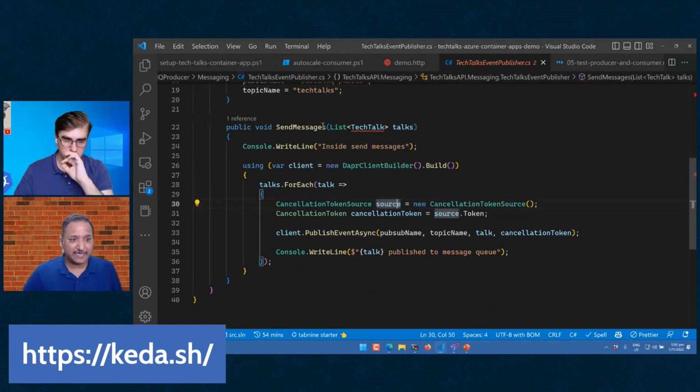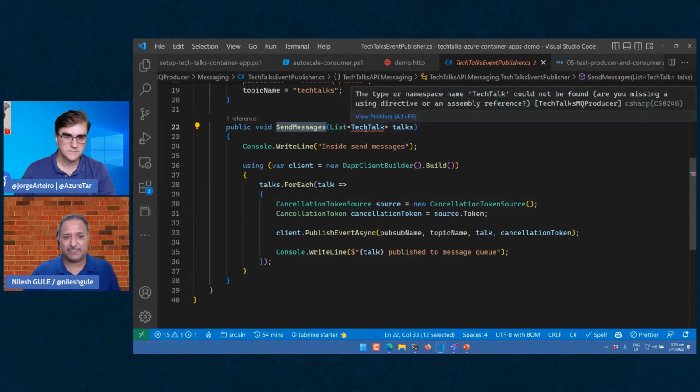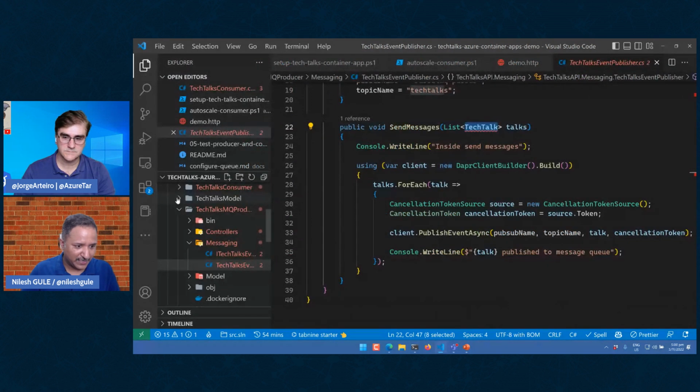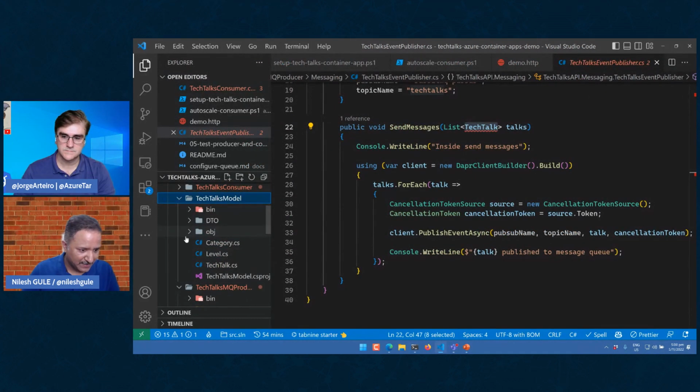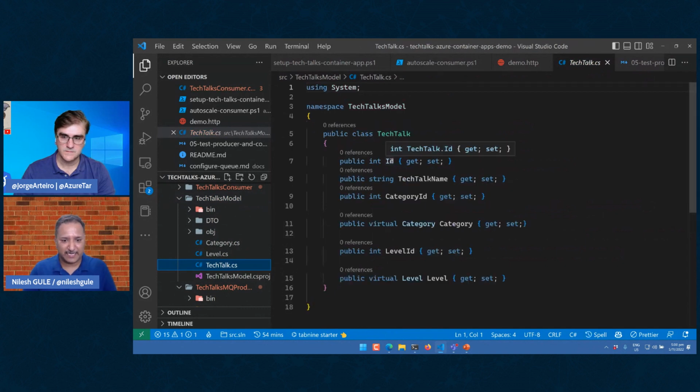Now, when I get a message, my API will send me a list of messages of the Tech Talks type. And Tech Talk, if we look at the model, is a very simple object, and it stores information about the ID of the talk, the name, the category, and the level.